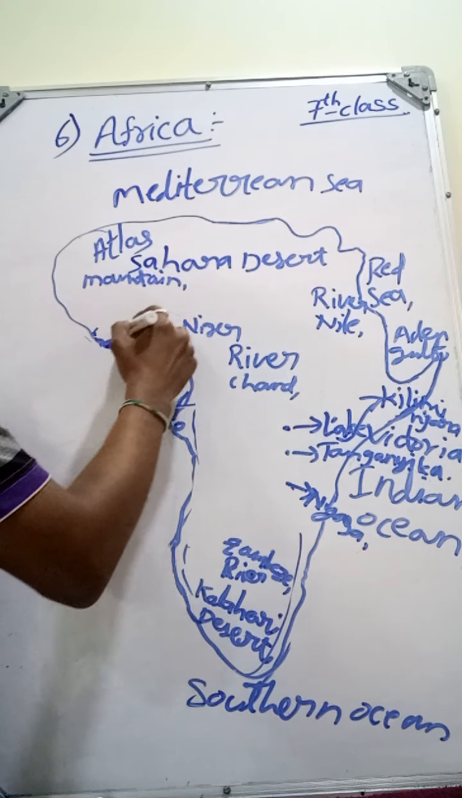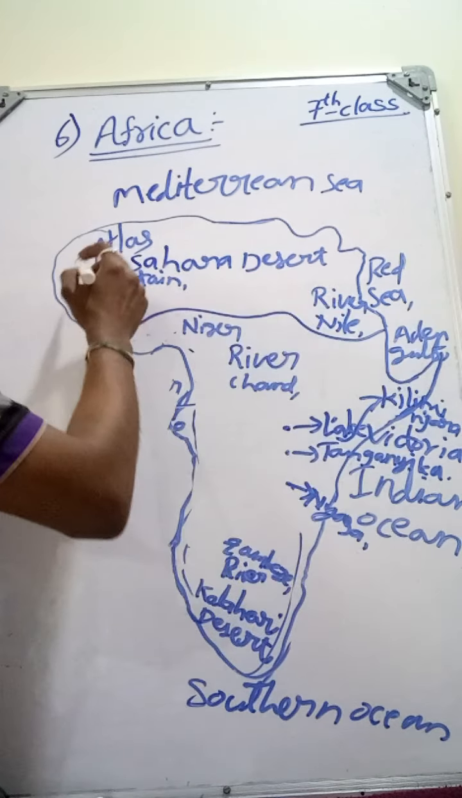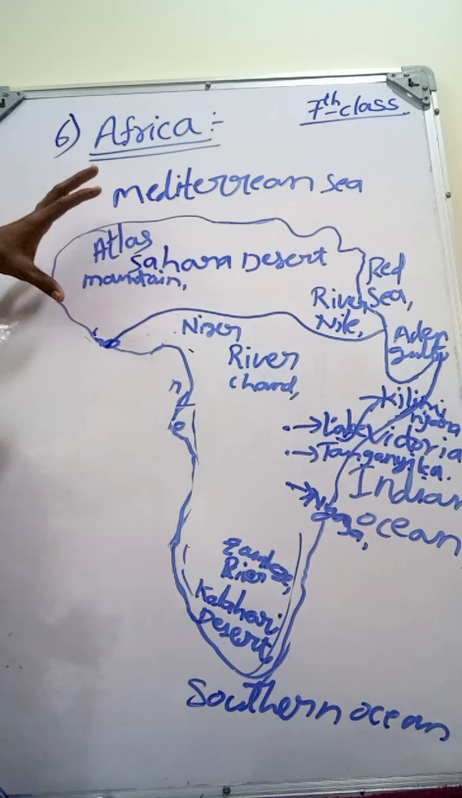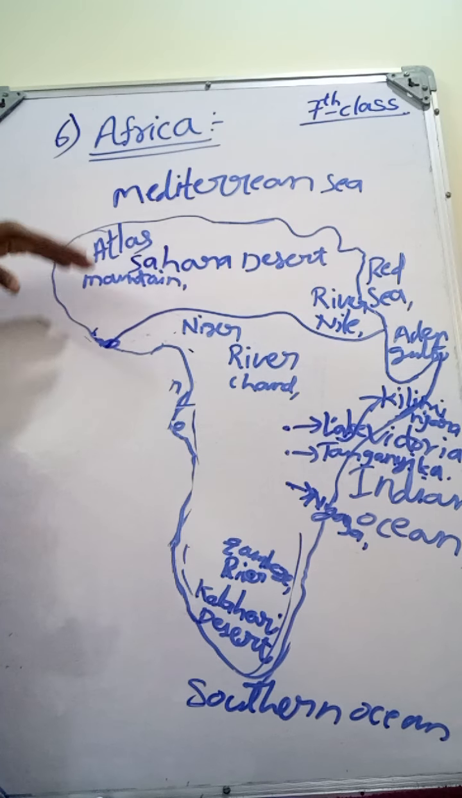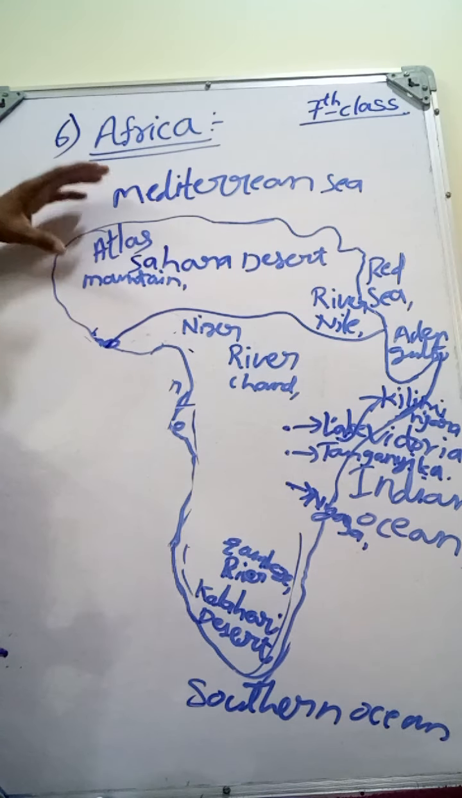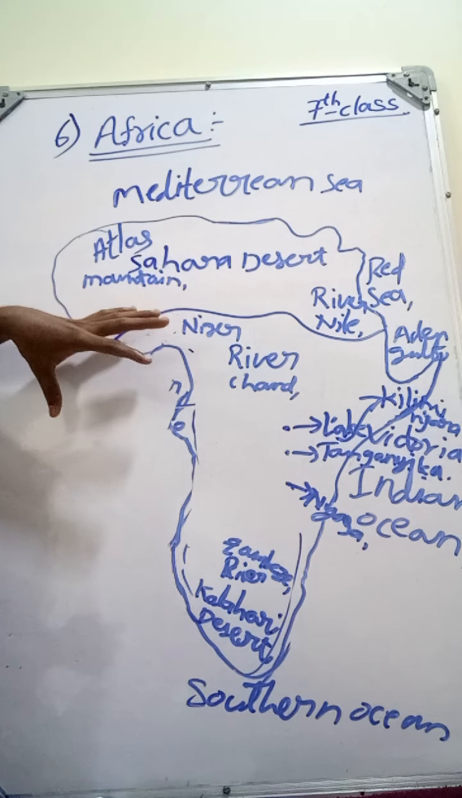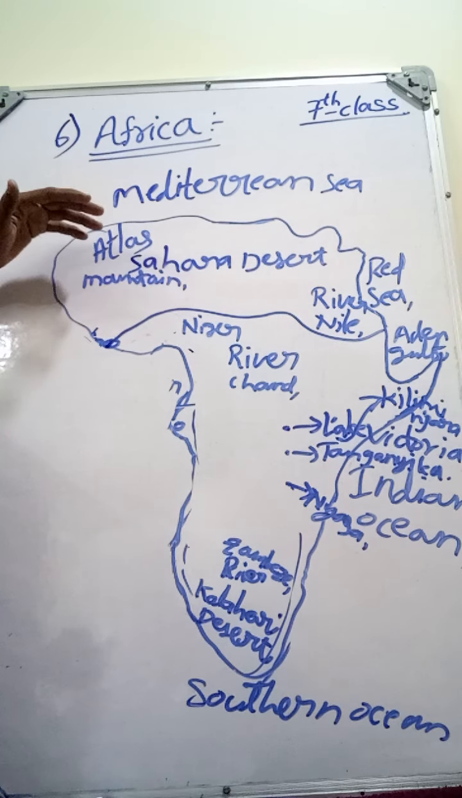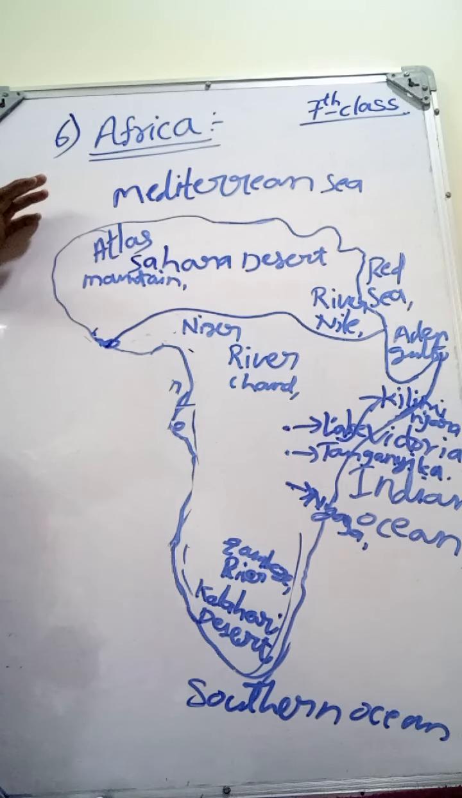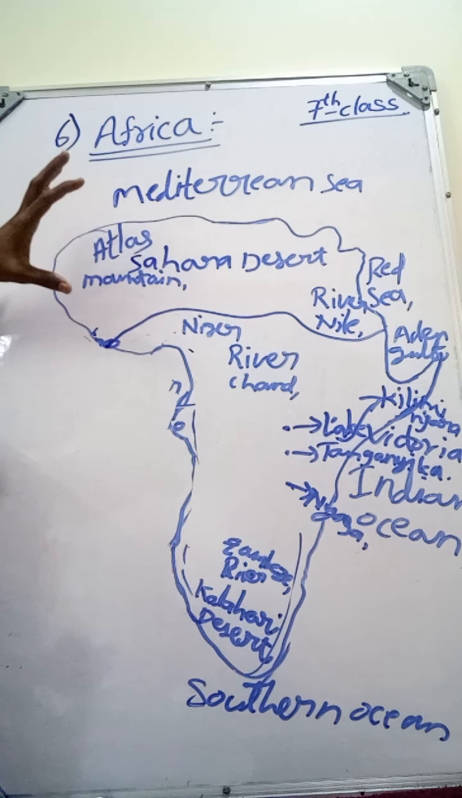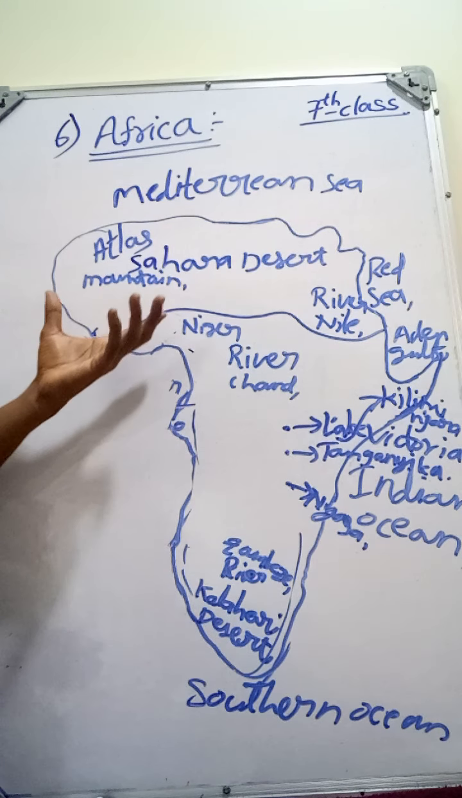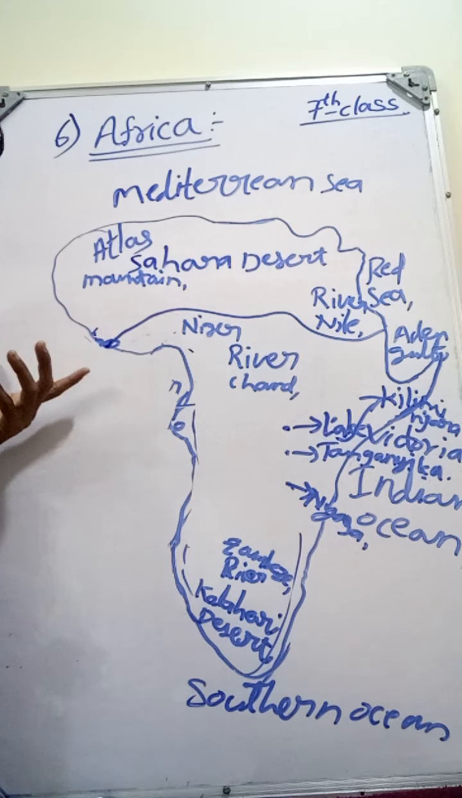Look at the north part of Africa. Up to here we can't see any rivers. Why? In the north part of the African continent we can't see any rivers because the total North African continent is covered by the Sahara Desert. So this is the reason we can't see any rivers in this Sahara Desert, and very scanty rainfall occurs in the north of the African continent.